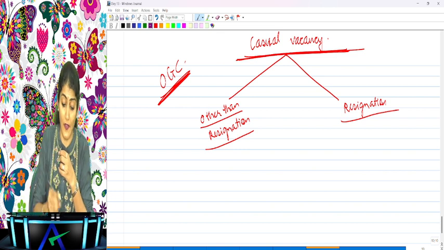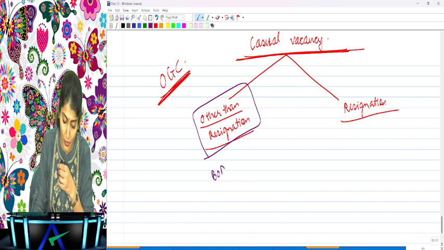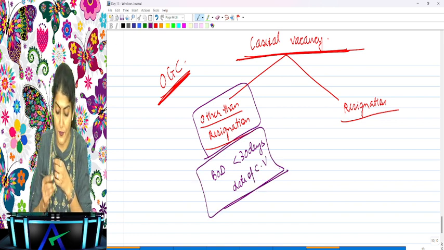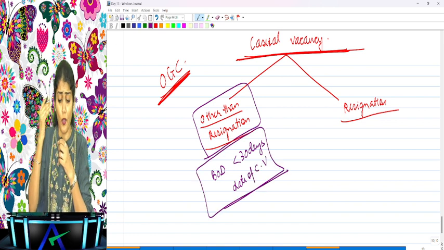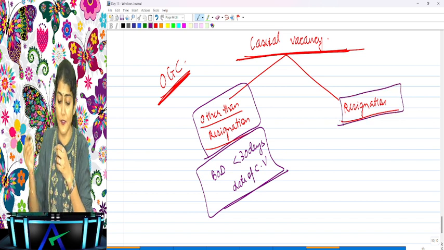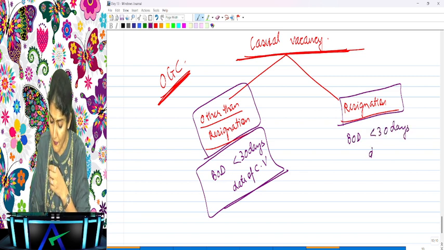What does it say? Other than resignation, the vacancy is to be filled by the board of directors within 30 days from the date of the casual vacancy. Within 30 days from the date of casual vacancy, it is to be filled by the board of directors. Okay. However, if the casual vacancy is due to resignation, again what does it say? It shall be filled by the board of directors within 30 days from the date of the casual vacancy.